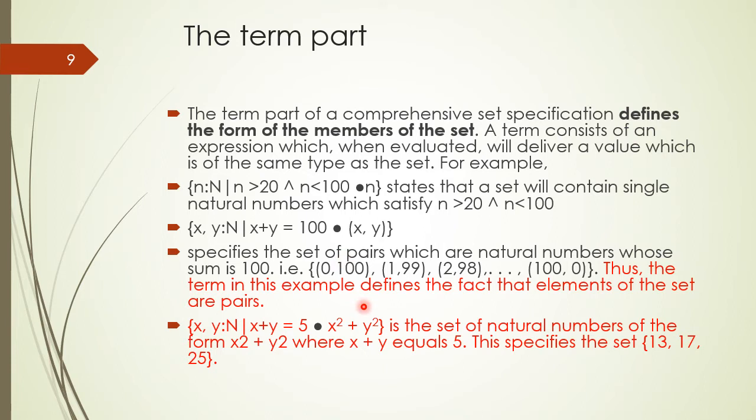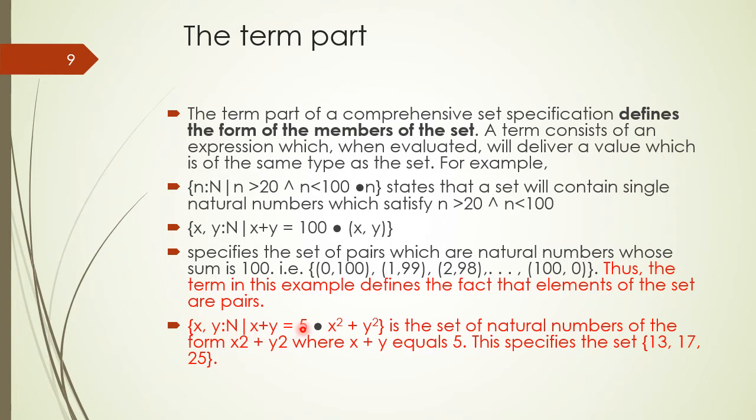Now we consider another example where the term part expression is x square plus y square, and the predicate part shows that we will pick two natural numbers whose sum is 5.